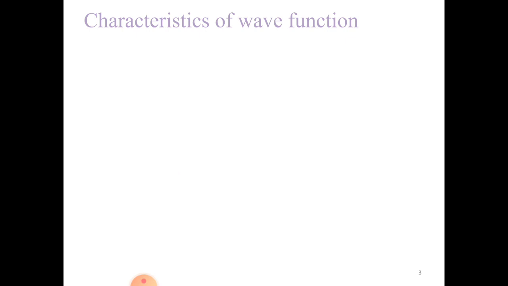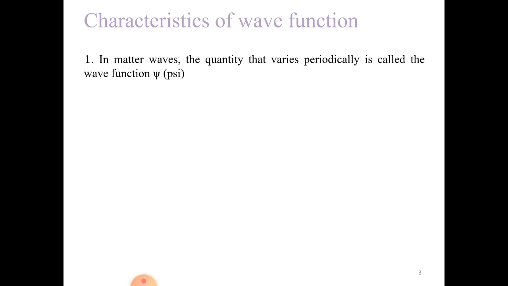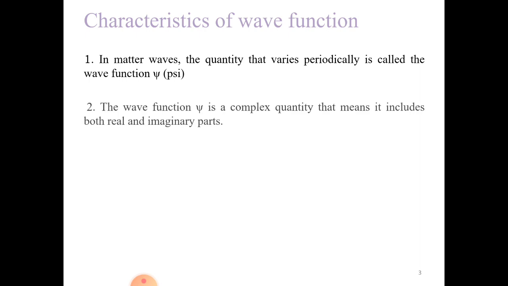Next, let us see what are the characteristics of this wave function. In matter waves, the quantity that varies periodically is known as wave function xi. As we discussed, it is represented by the wave function xi. The next property is that the wave function xi is a complex quantity. That means it includes both real and imaginary terms. So I repeat again, dear students, just remember what is this wave function.